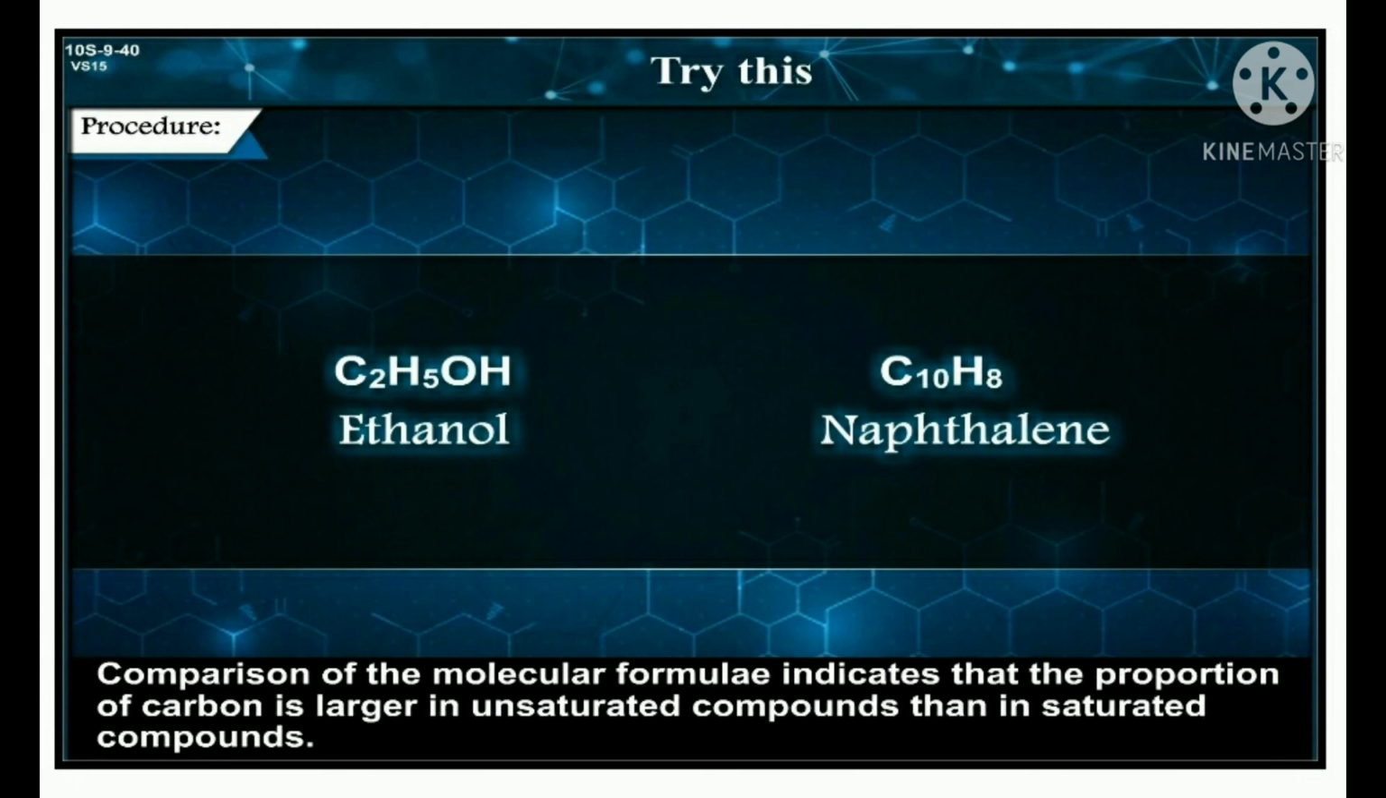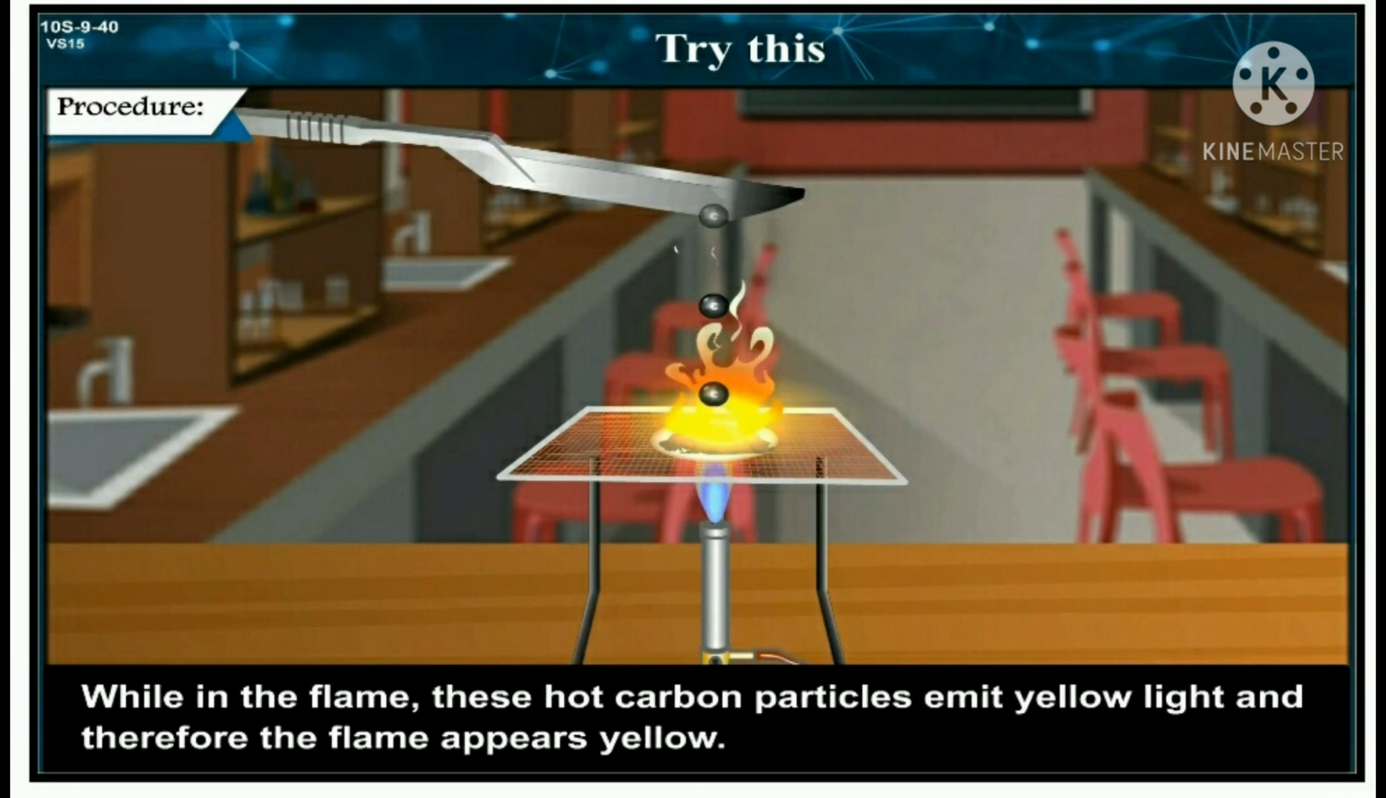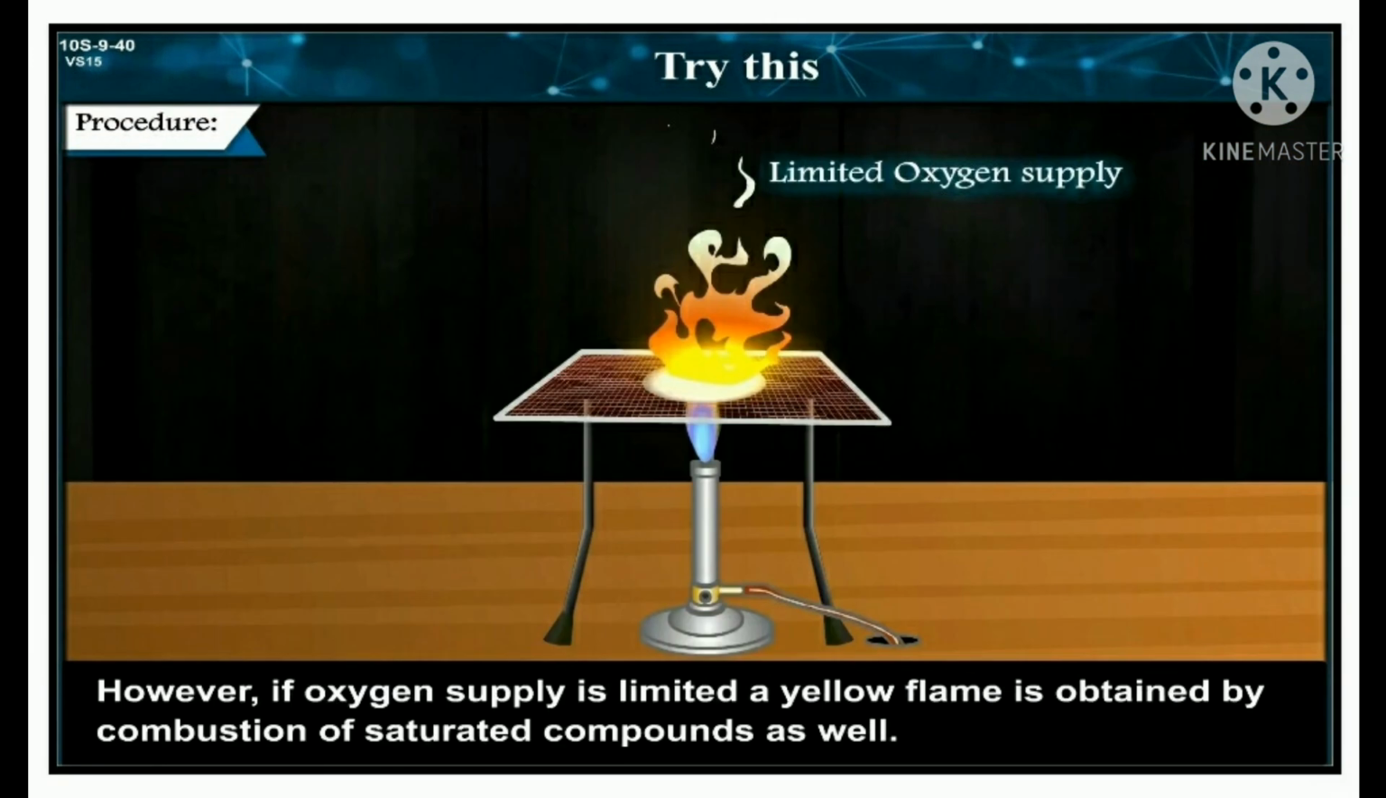Comparison of the molecular formulae indicates that the proportion of carbon is larger in unsaturated compounds than in saturated compounds. As a result, some unburnt carbon particles are also formed during combustion of unsaturated compounds. In the flame, these hot carbon particles emit yellow light and therefore the flame appears yellow. However, if oxygen supply is limited, a yellow flame is obtained by combustion of saturated compounds as well.